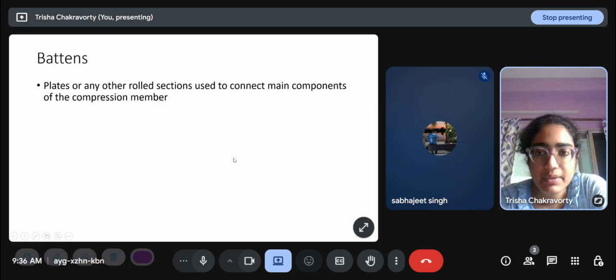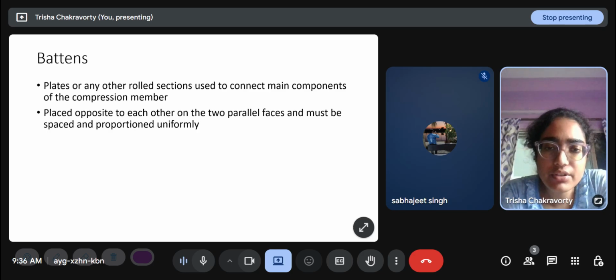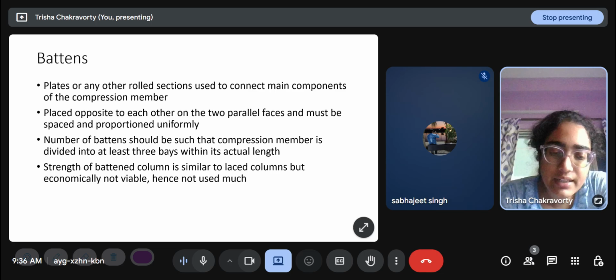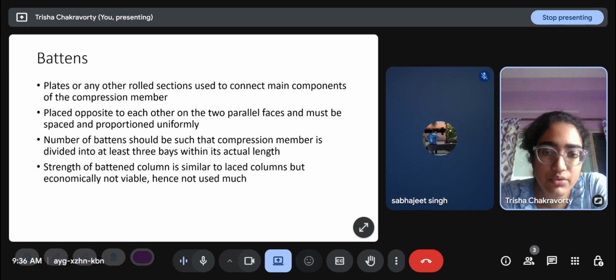Batten plates. Plates or any other rolled sections used to connect main components of the compression member, placed opposite to each other on two parallel faces and must be spaced or proportioned uniformly. The number of battens should be such that the compression member is divided into at least three bays within its actual length. That means end battens and two intermediate battens. They will divide the member into three bays.